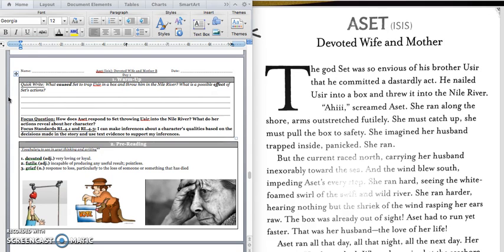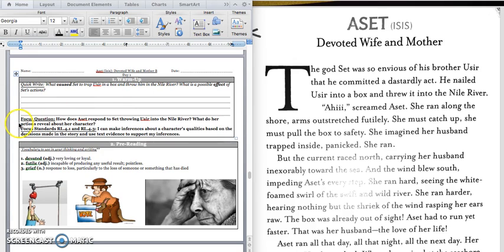It says, what caused Set to trap Aset in a box and throw him in the Nile River? What is the possible effect of Set's actions? And so we know that it was Set's envy of Aset that caused him to throw the box into the Nile River. And a possible effect is that the Egyptian people no longer have a king or a pharaoh, and Set might take Aset's place. All right, press pause to write down your answer and play when you're ready for the focus question.